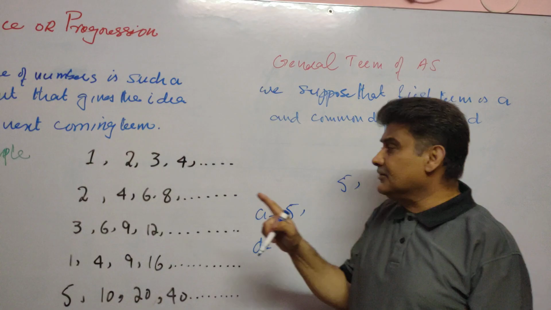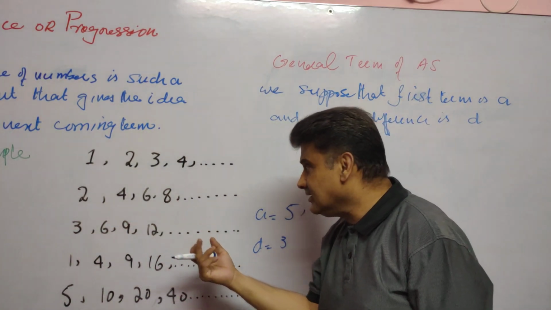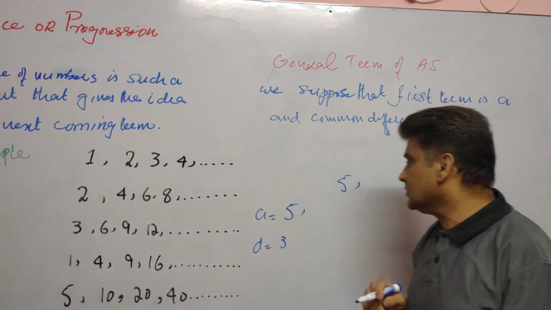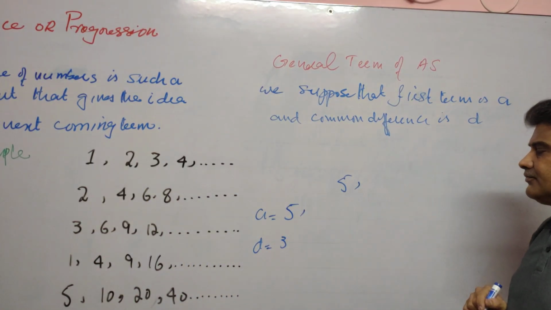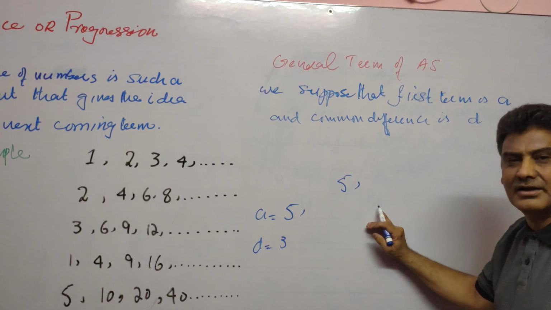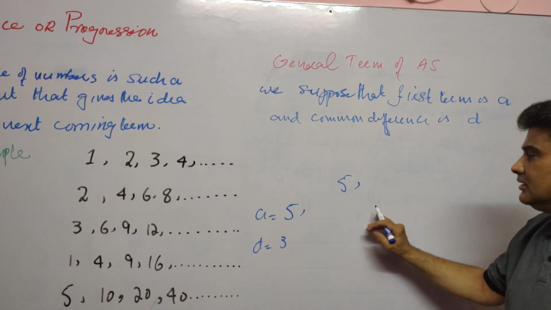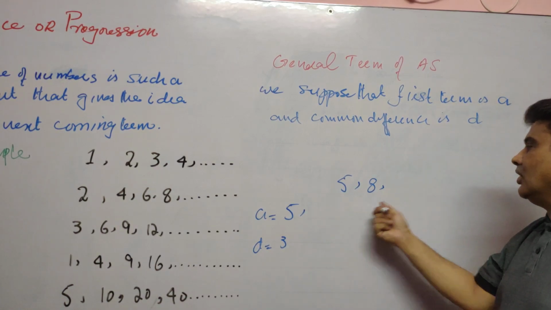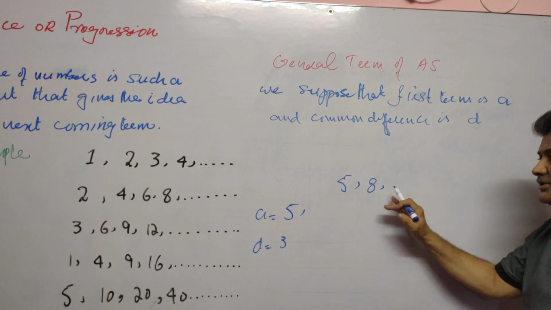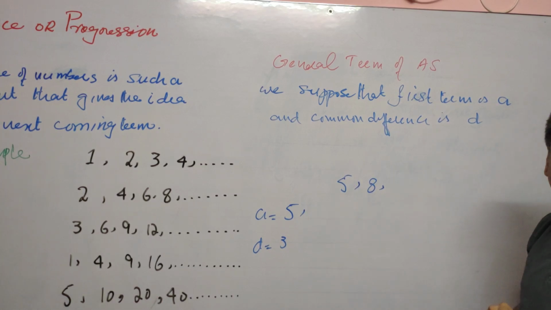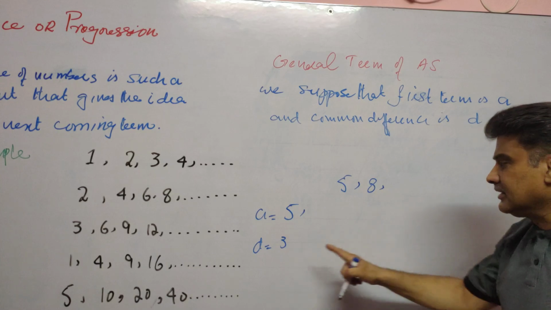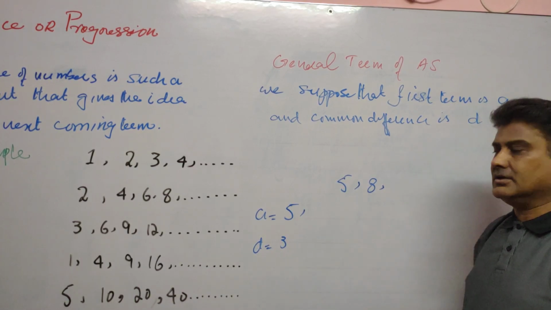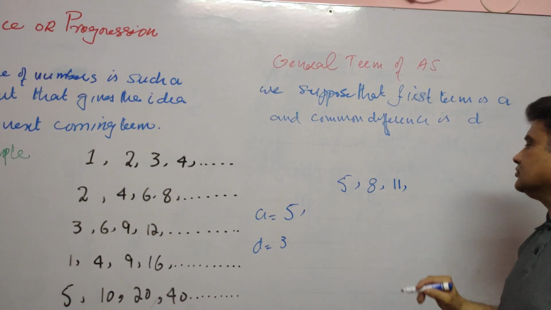You add the common difference to the preceding term to get the next term. The first term is 5. The second term will be 5 plus the common difference, which is 8. Now, what will be the third term of this arithmetic sequence? We add the common difference to the preceding term 8, which is 3. The third term is 11, and so on.